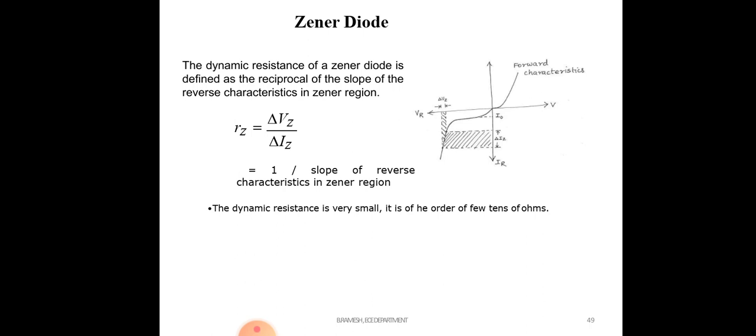So from these characteristics, we can calculate the reverse Zener voltage, forward resistance, and reverse resistance. The dynamic resistance or static resistance we can calculate. The dynamic resistance of a Zener diode is defined as the reciprocal of the slope of the reverse characteristics in the Zener region. So RZ is equal to the difference between two voltages to the difference between two currents. That is nothing but 1 by the slope of the reverse characteristics in a Zener diode. The dynamic resistance is very small, in the order of tens of ohms.